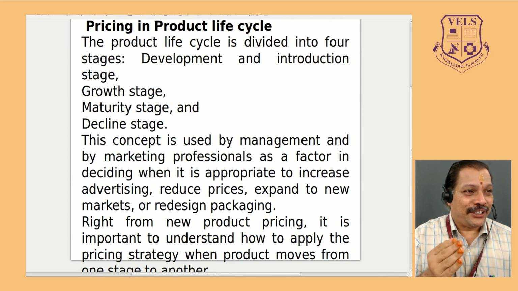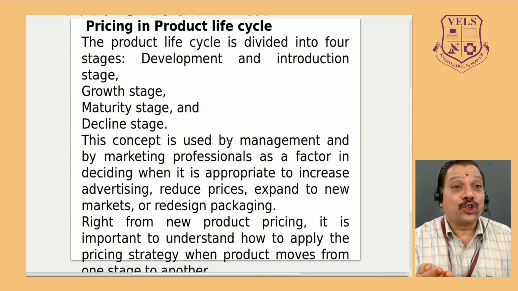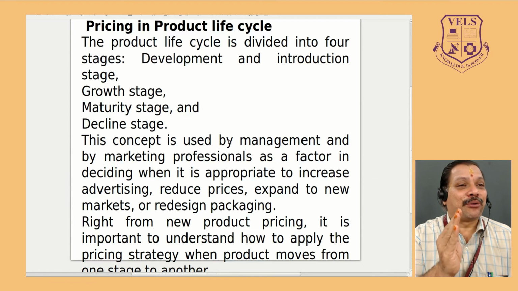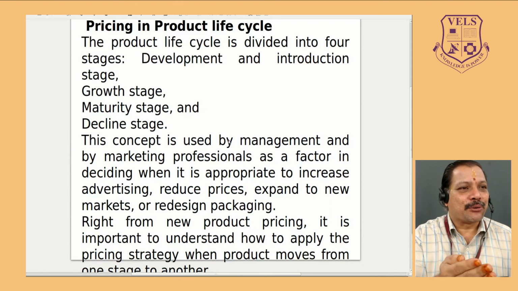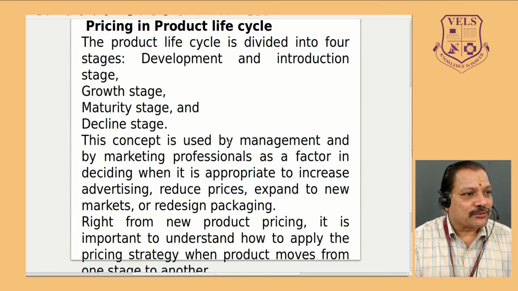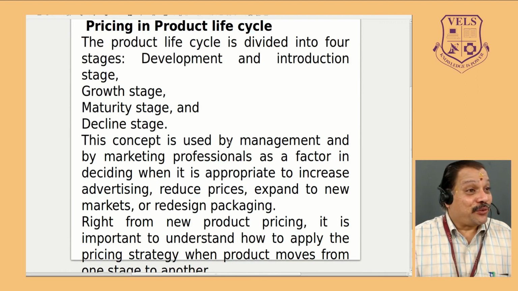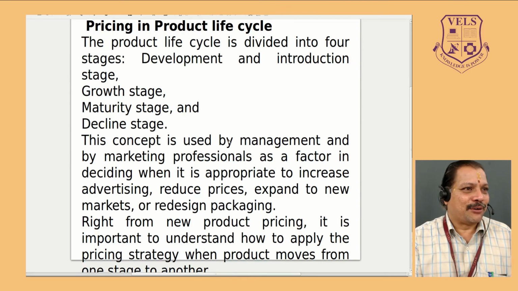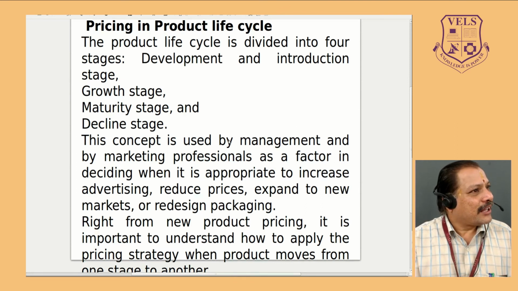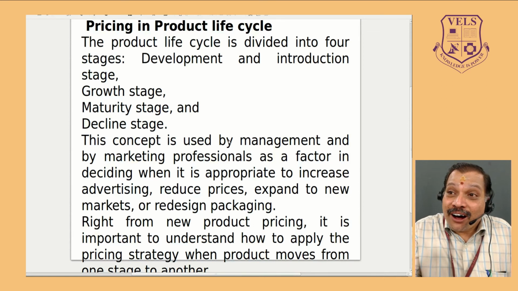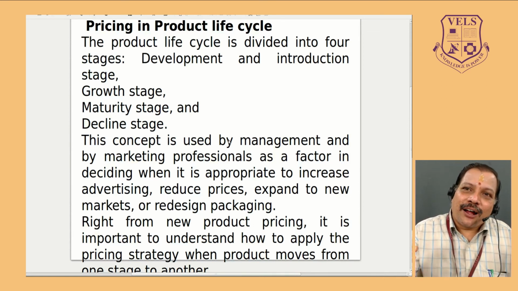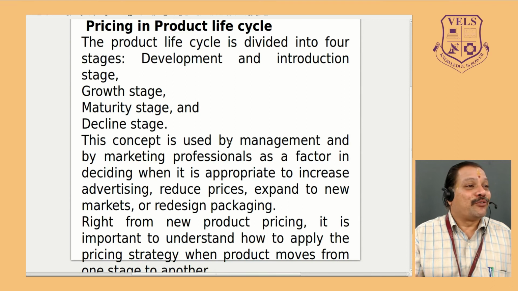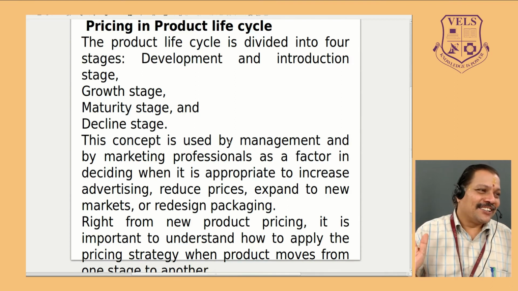One more product is Dove soap. Have you ever heard of Dove soap? When the product was introduced, the price was 110 rupees, so people thought it was of very high quality. They bought that product, and after using it they understood that the product is good and did not change. Now the price has been reduced to 40 rupees, and people keep on using it. So fixing a very high price is a skimmed price strategy.